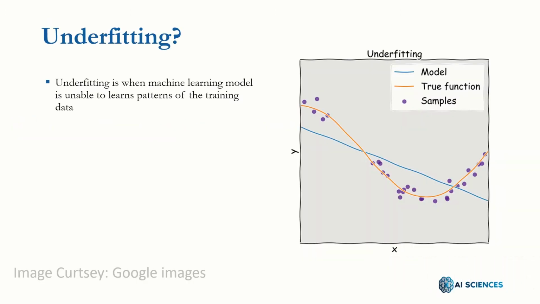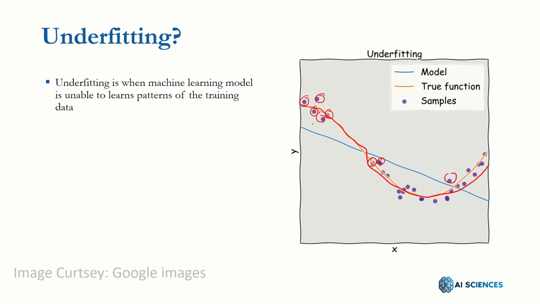First of all, let's understand what underfitting is. We take help from the figure. This orange line was the actual function, and these are the data points given for training purposes.